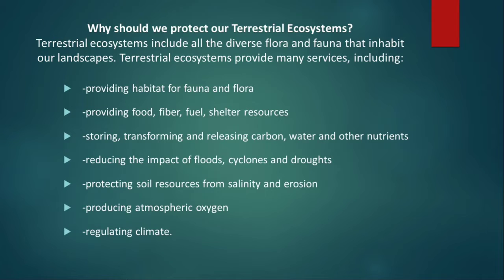Terrestrial ecosystems provide many services, including providing habitat for fauna and flora, providing food, fiber, fuel, shelter, resources, storing, transforming, and releasing carbon, water, and other nutrients, reducing the impact of floods, cyclones, and droughts, protecting soil resources from salinity and erosion, producing atmospheric oxygen, regulating climate.